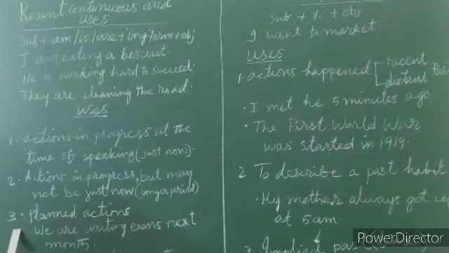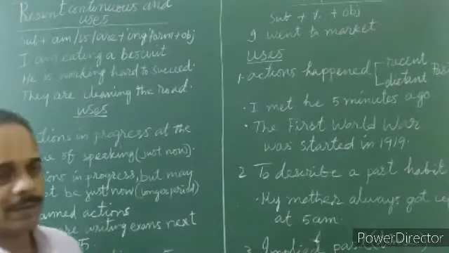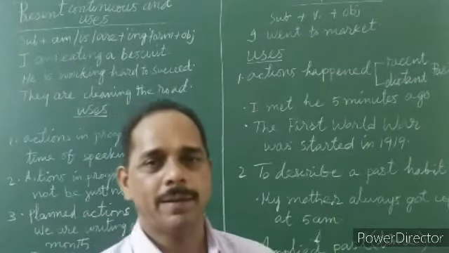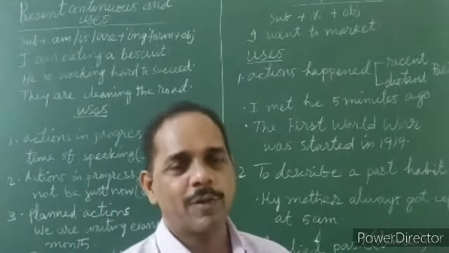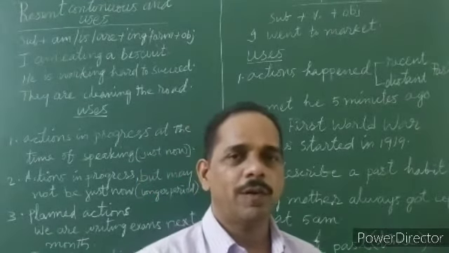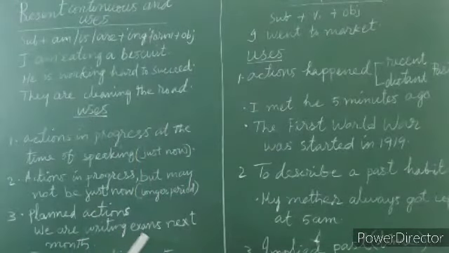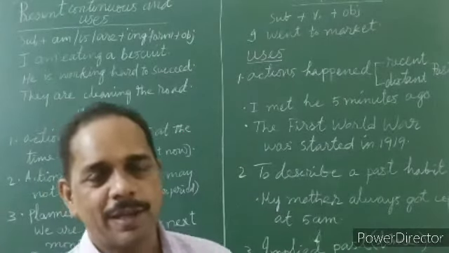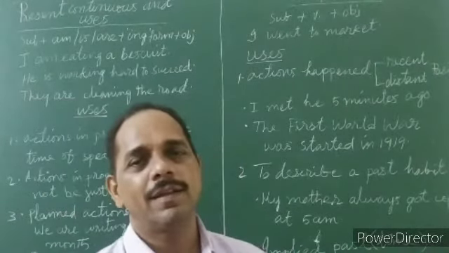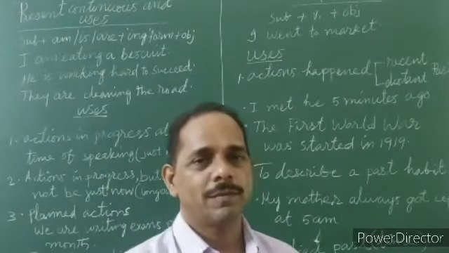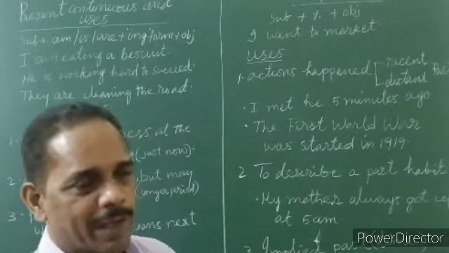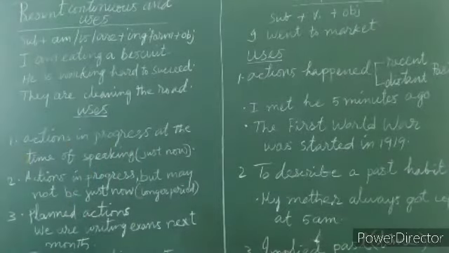Then the third category of the use of present continuous is planned actions. An action that has been planned. It's going to be in the future, but it's already planned. To speak of such actions, we can use present continuous. For example, we are writing exams next month. The first terminal exam, we are going to write next month. It's a future action, but still we can use present continuous.